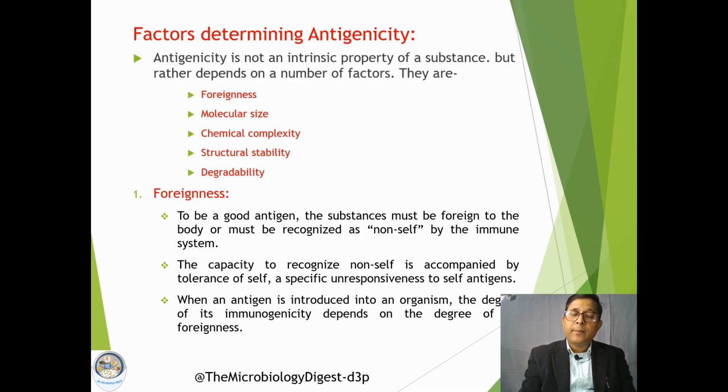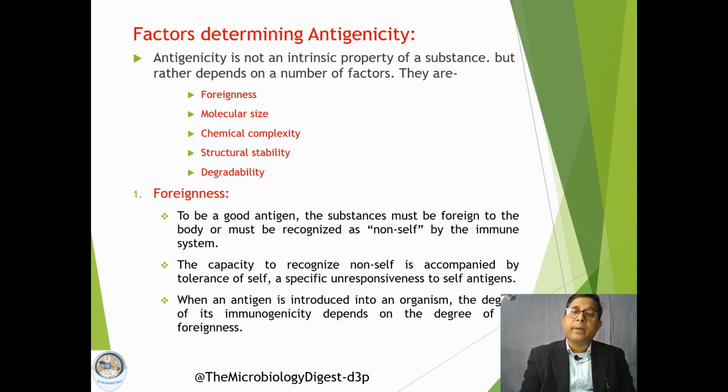Now, what is foreignness? To be a good antigen, a substance must be foreign to the body. It should be from an outside source. Immune responses are not mounted to our body components or self antigens. There is a strict regulation in the immune system that an immune response will not be mounted against self antigens.